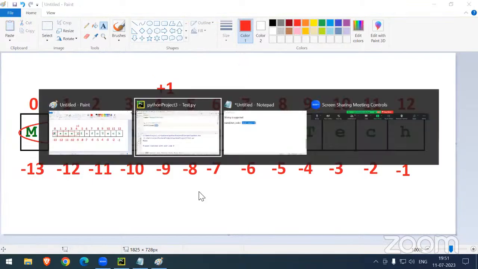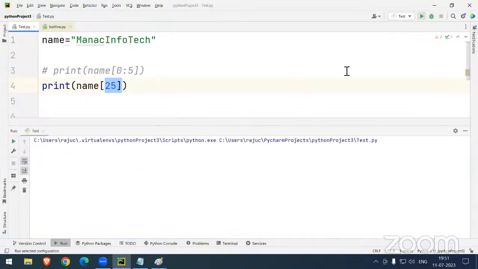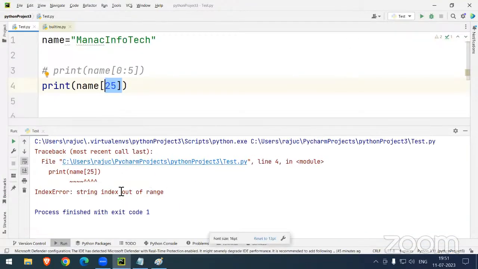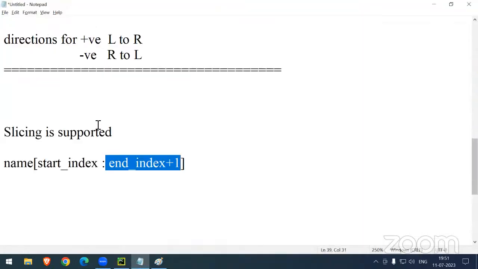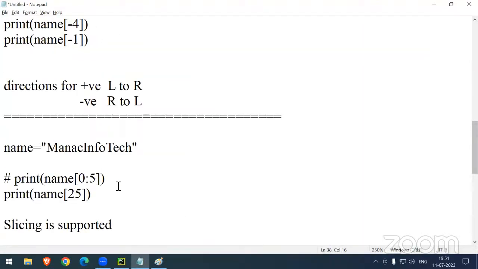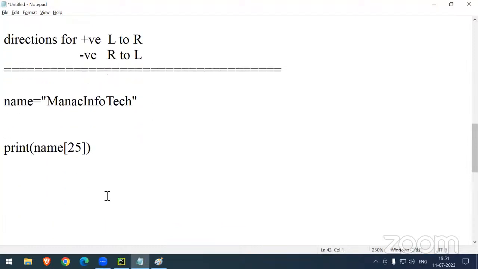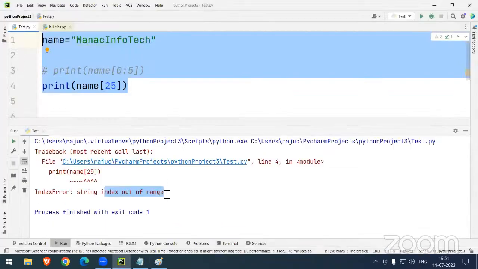So 100% I will get the error: string index out of range. This is just for information. I can discuss this index error.